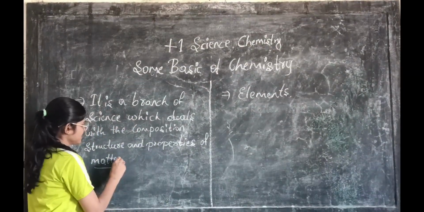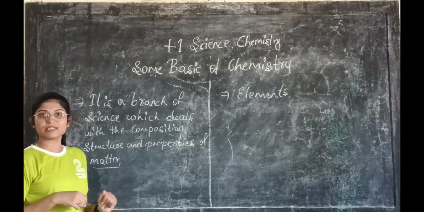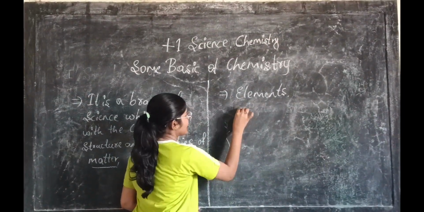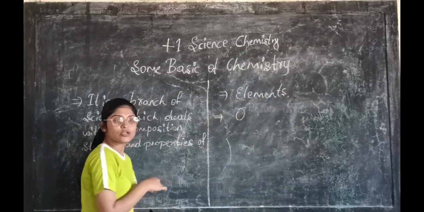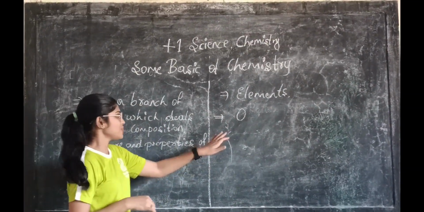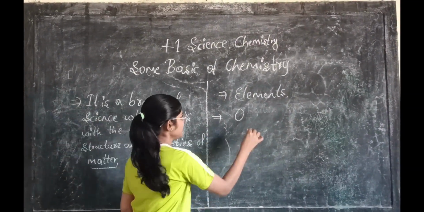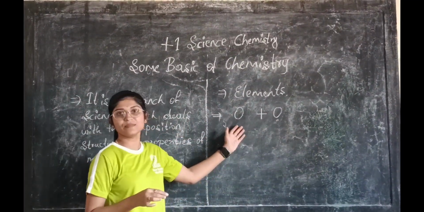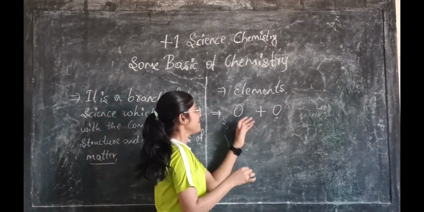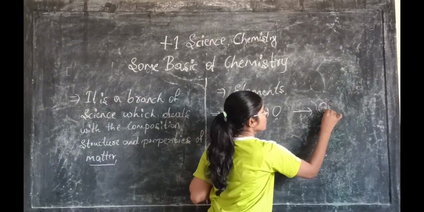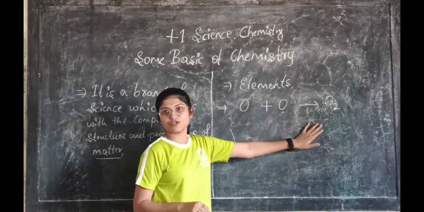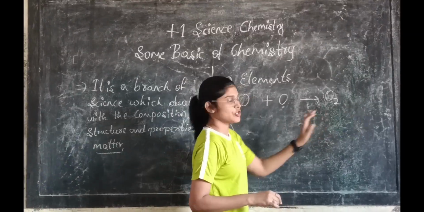Then what is matter? If we consider an atom, let us consider oxygen as an atom, and another oxygen atom. Two atoms combined to give an O2 molecule.